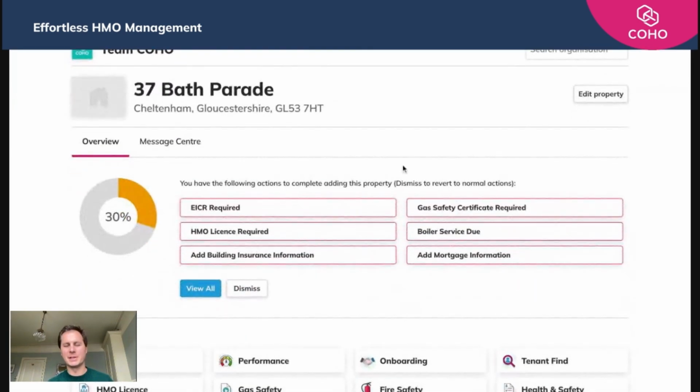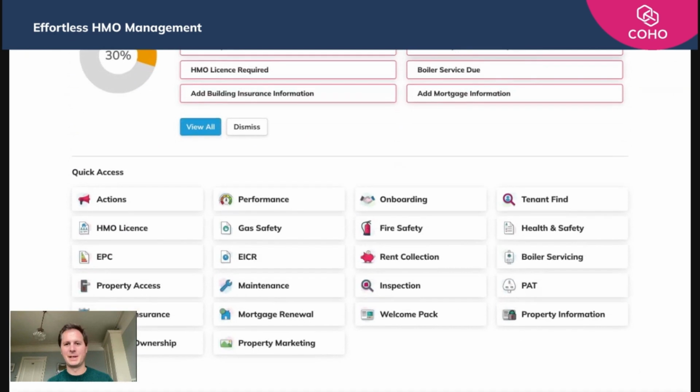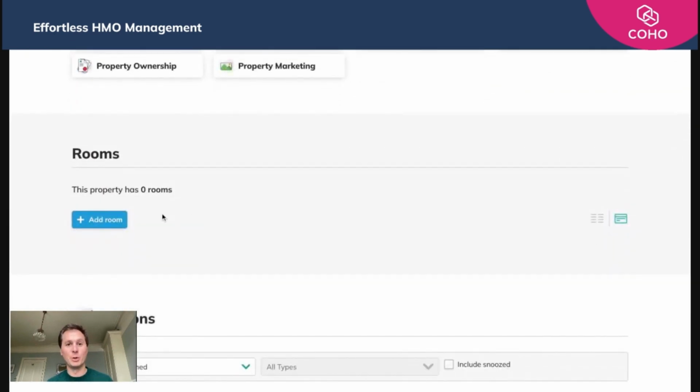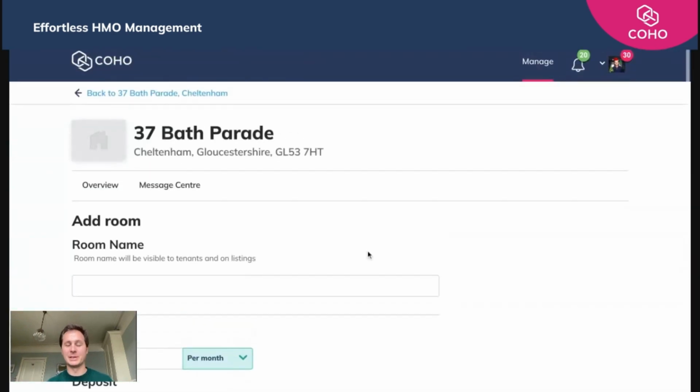You'll see a bunch of information here, and I'll show you in the next video how to complete all of that. But for now, just scroll down to Rooms, and you'll see a very obvious blue Add Room button here. We will click that, and then just add the basic details.